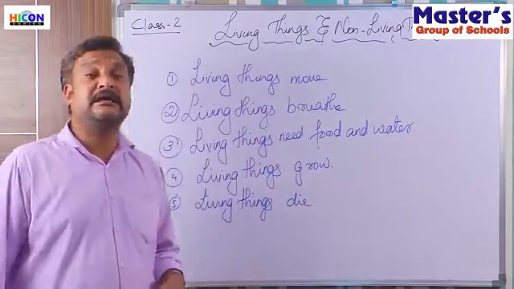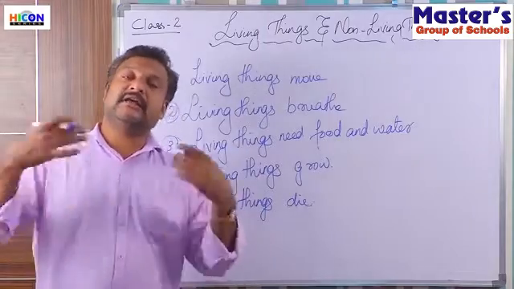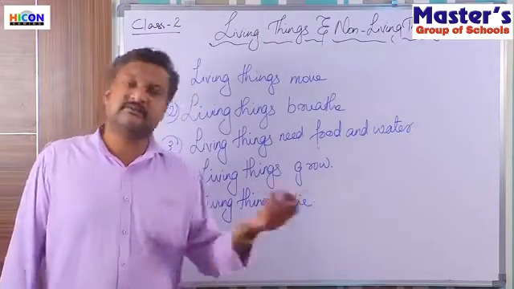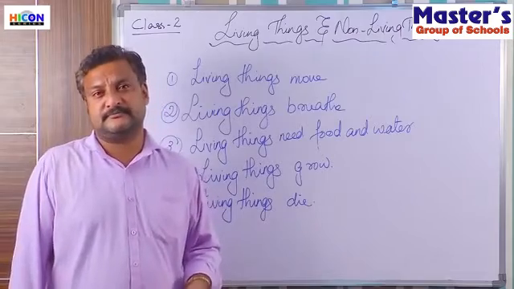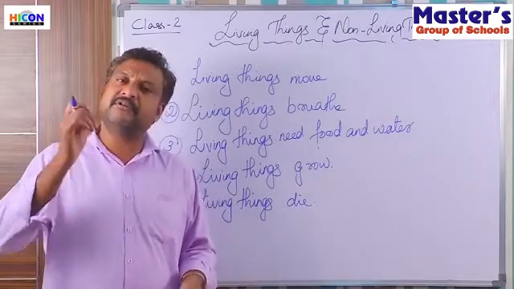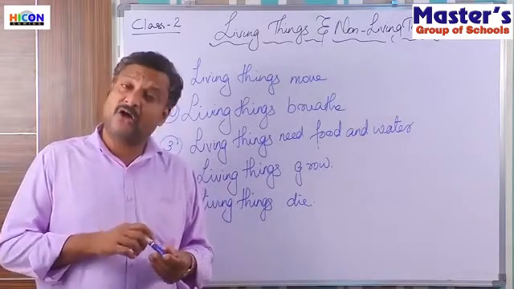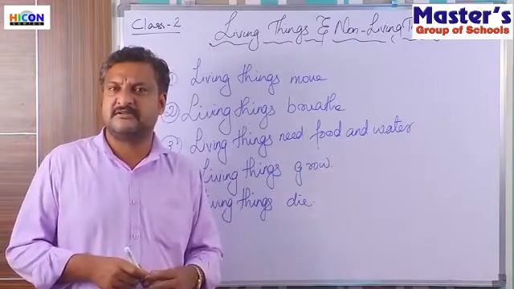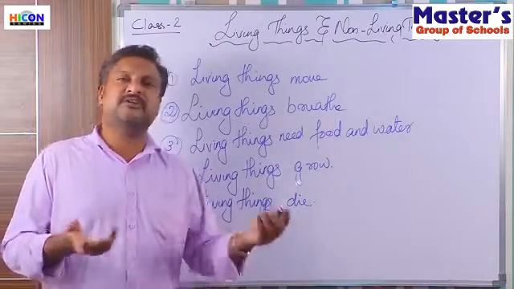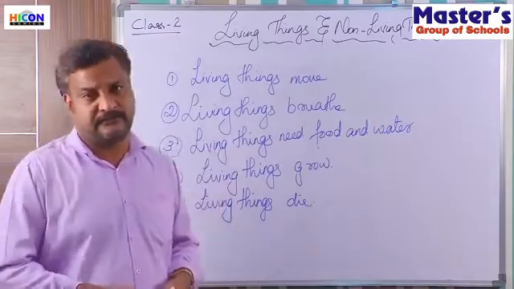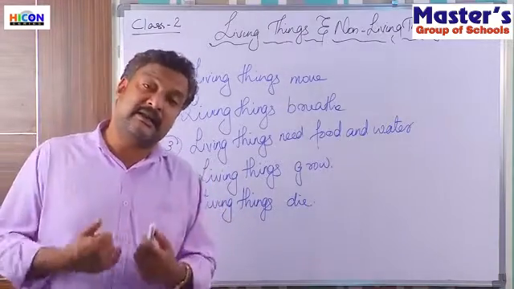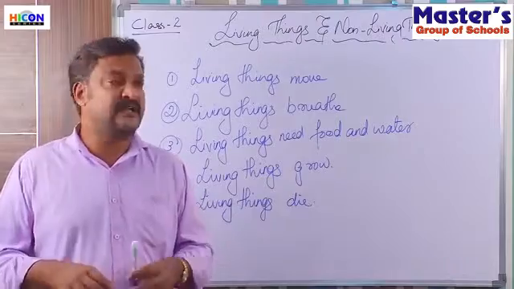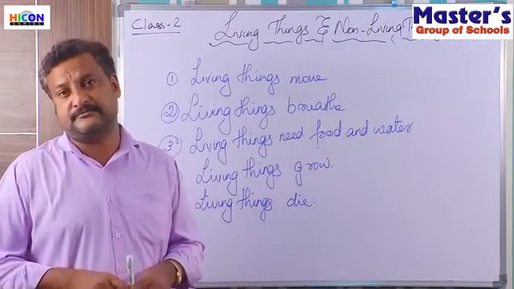What do you mean by dying? Losing the life in our body is called dying. So all living things will die one day. Every living thing will die one day. All animals. We can see it in the dead bodies of animals. They have come to that stage because they lost their life. When they had their life, they were living things, and now they have lost their life. Means they are dead.